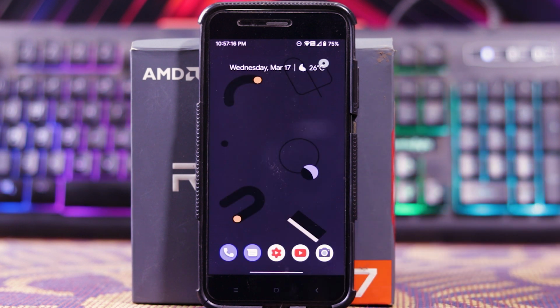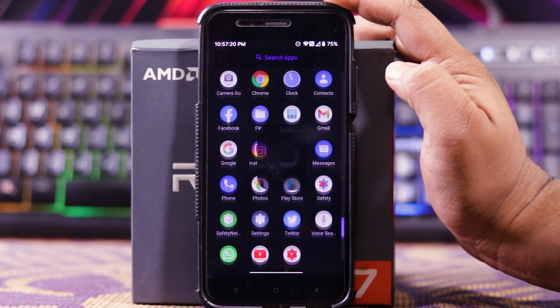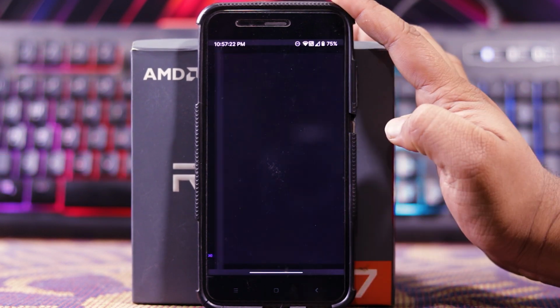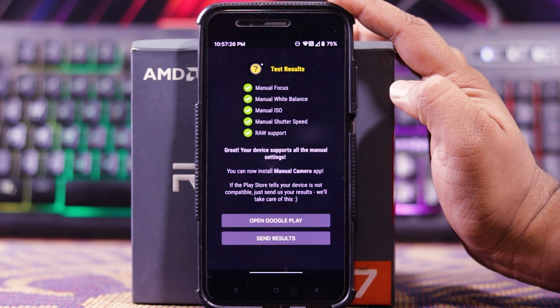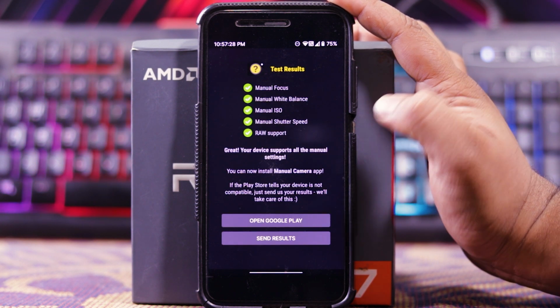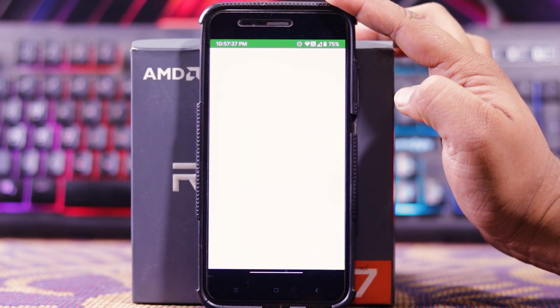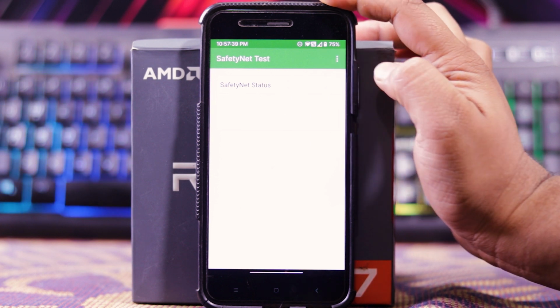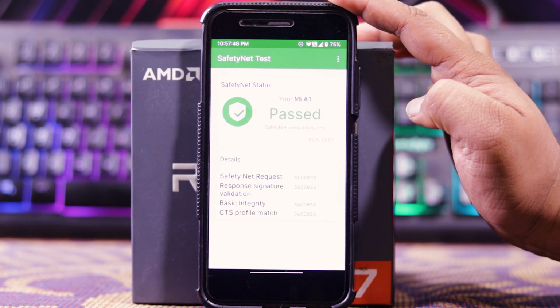Now let's see if the camera audio API is enabled or not. And start. As you can see, the camera audio API is enabled. Now let's see the SafetyNet and run test. As you can see, the SafetyNet is passed.